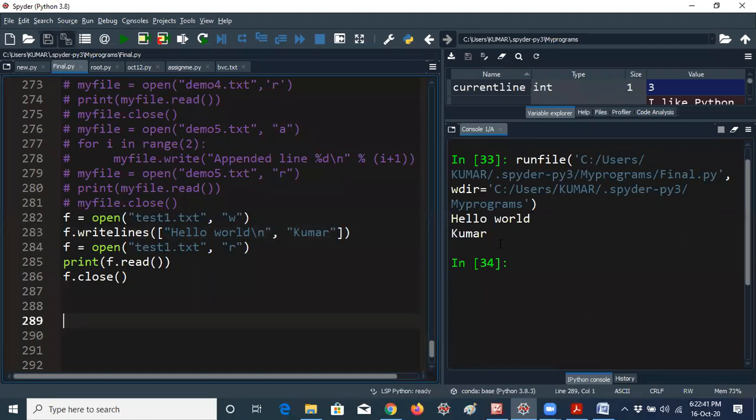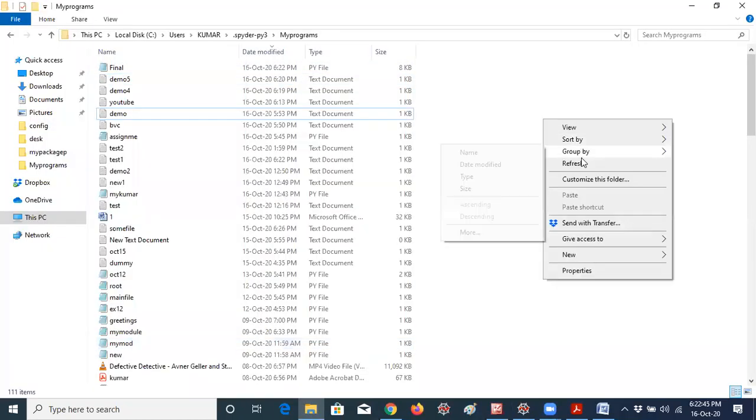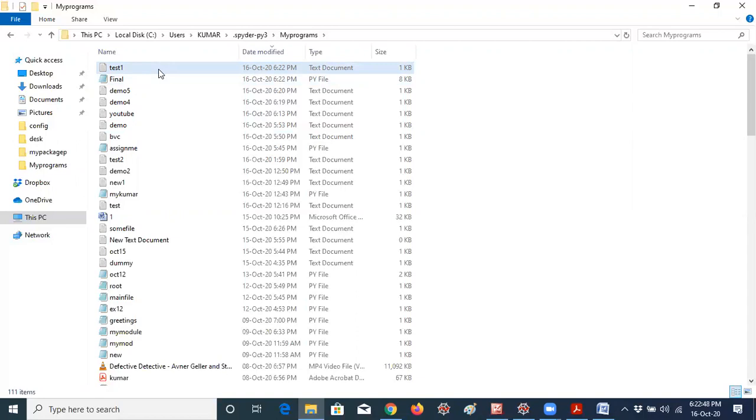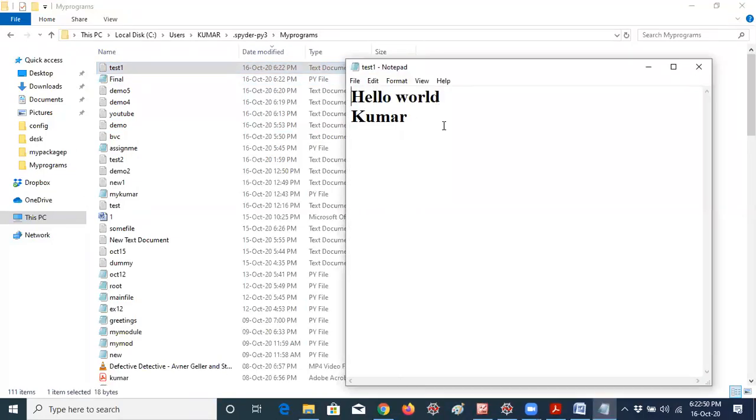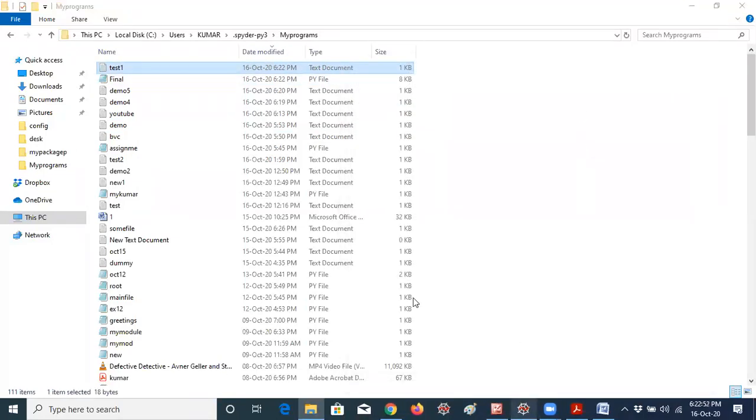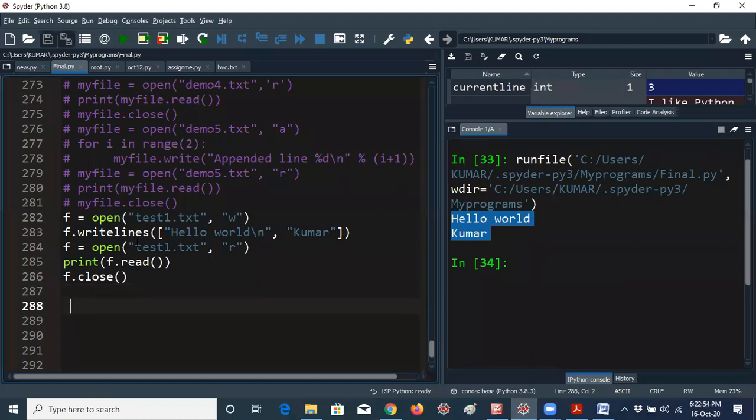Now test1.txt is created with "hello world Kumar". Let me open test1.txt. So test1 is created now, at 6:22 p.m. So, hello world Kumar. Okay. So now you understand the difference, how I am giving write and how I am using writelines.